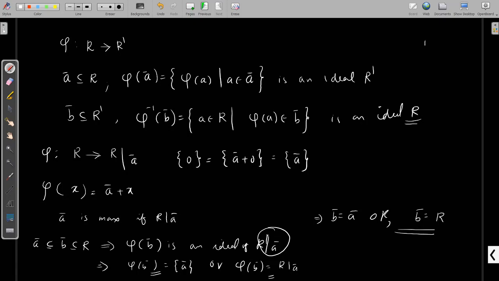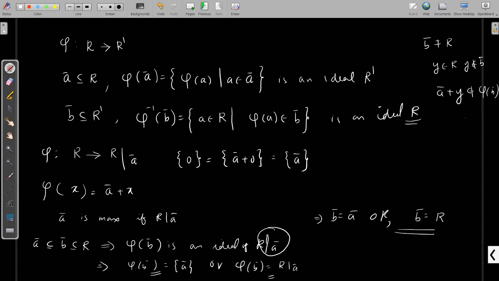Otherwise, if B is not equal to R, B is a proper subset of R, which means there exists some element y belongs to R, y not an element of B. Then this y is mapped to A plus y, which is not an element of phi of B because y is not an element of B.